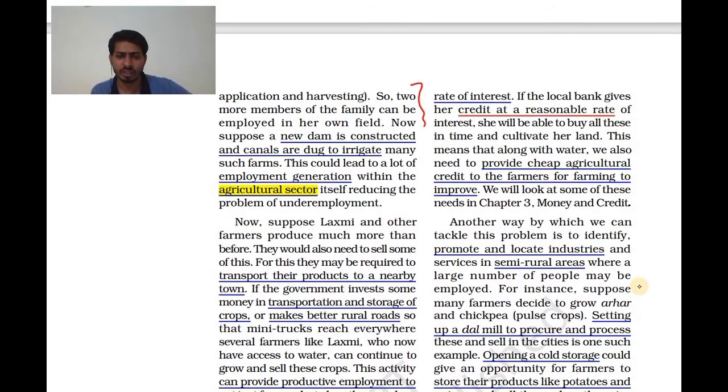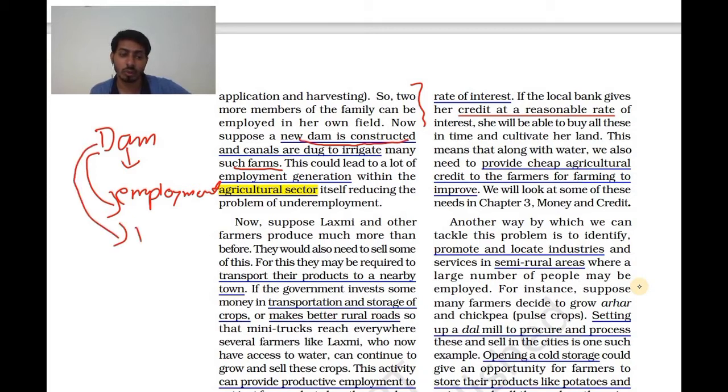Okay, for example, now suppose a new dam is constructed. So what will happen if you have to construct one dam? And canals are dug to irrigate many such farms. So when you are constructing a dam, it is going to give employment to people. Yes or no? So many engineers, many architects or even laborers.